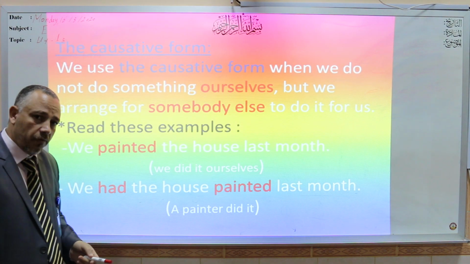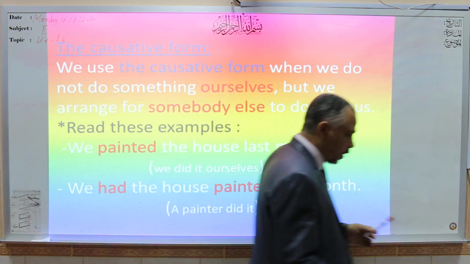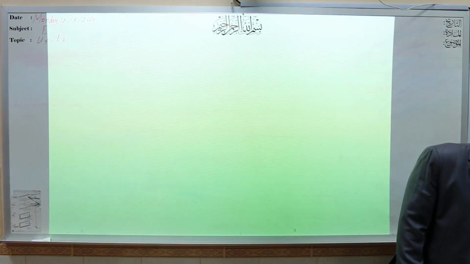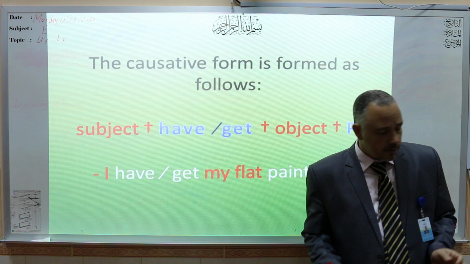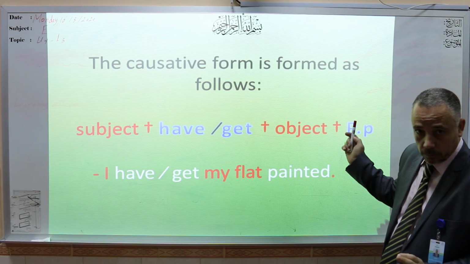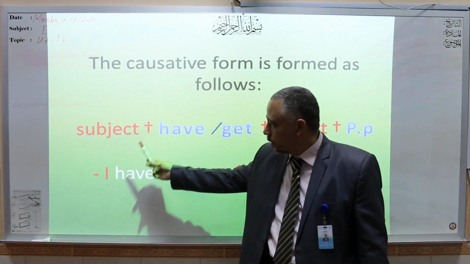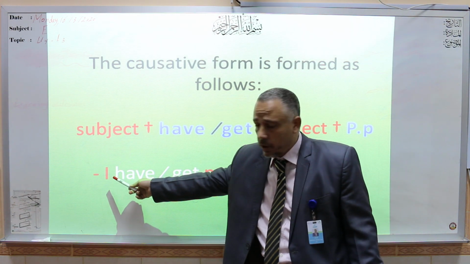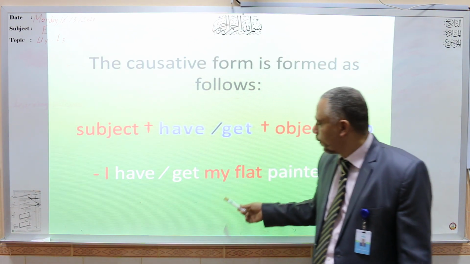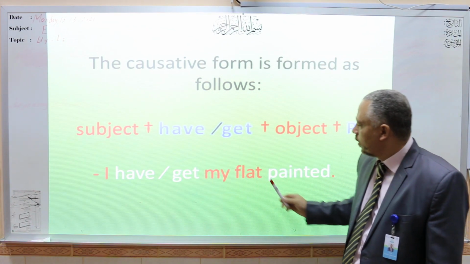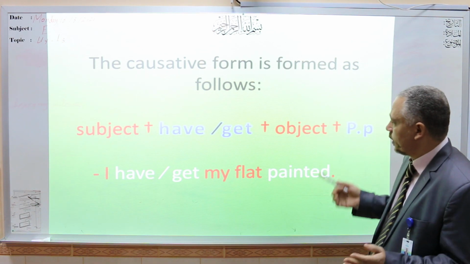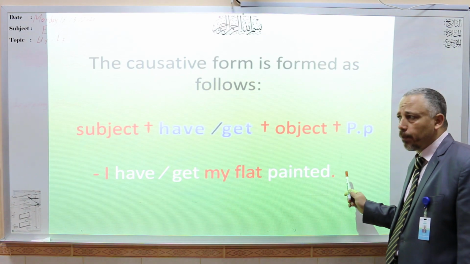Now, could you tell me the structure of the causative form? The structure of the causative form consists of subject plus have or get plus object plus the past participle. We should have in our sentence the subject, I, he, she, then have or get, either verb of them, the object of the sentence, then the past participle. If we want to add who performs the action, we can add by plus the agent.